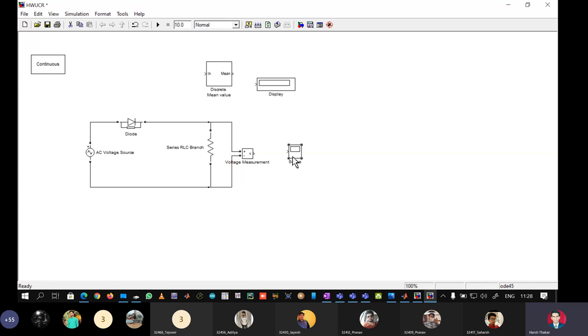Scope here. Keep saving the model. Display. The output of voltmeter connected to the average calculator. Output of mean calculator connected to display.